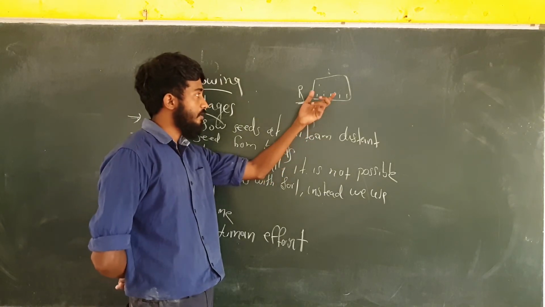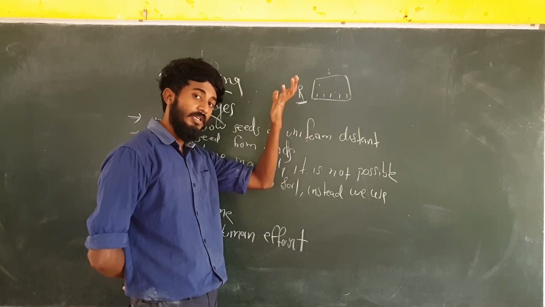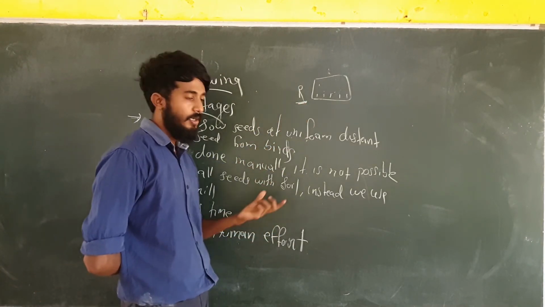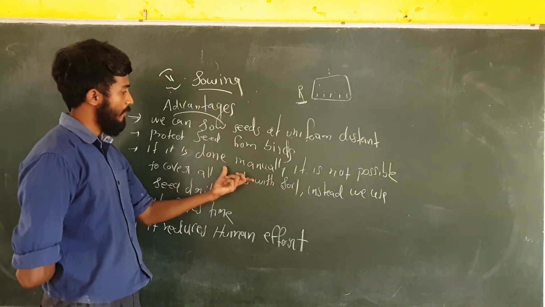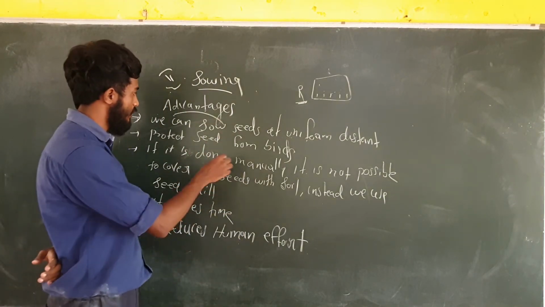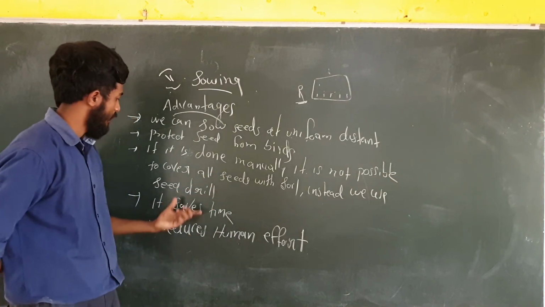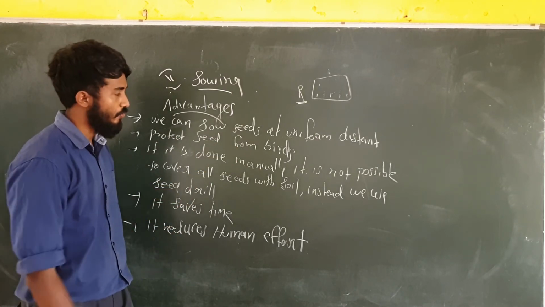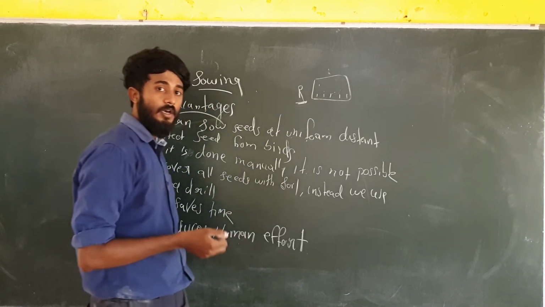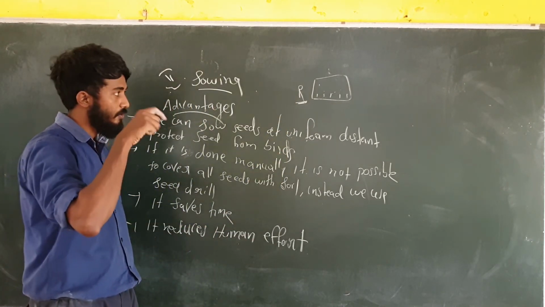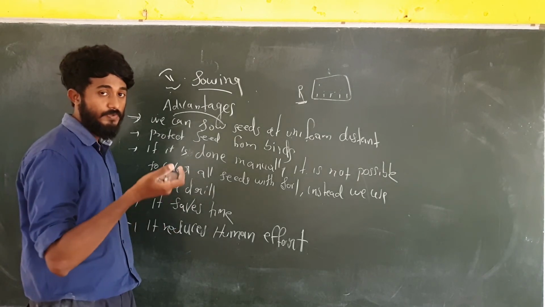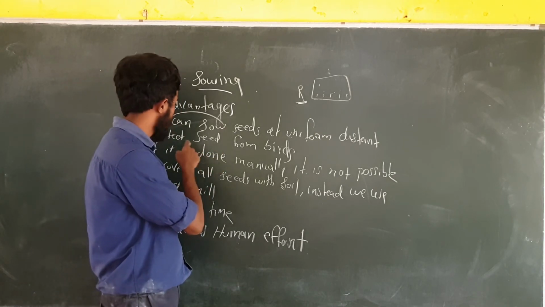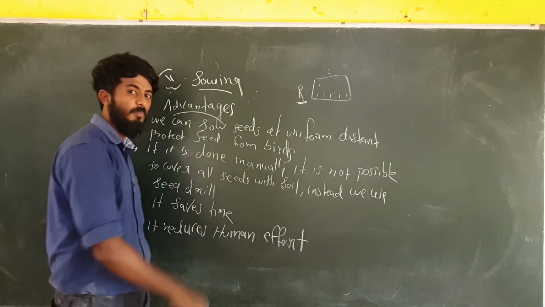The problem is that the seed present above the soil will be eaten by birds. But if we use a seed drill, we can protect the seed from birds, because the seeds will be properly inside the soil. So that problem will be solved. We protect seed from birds.